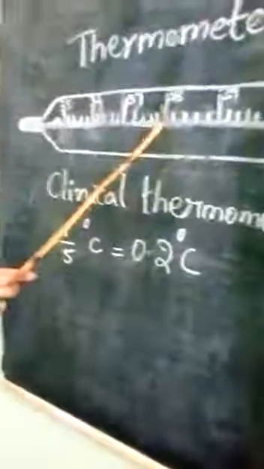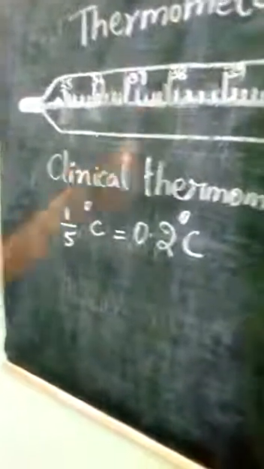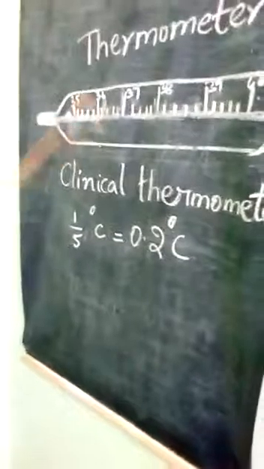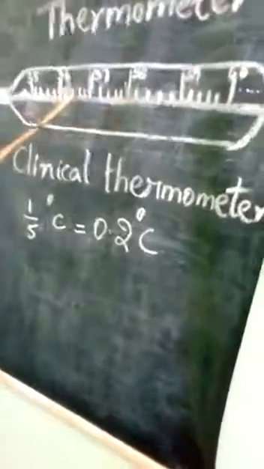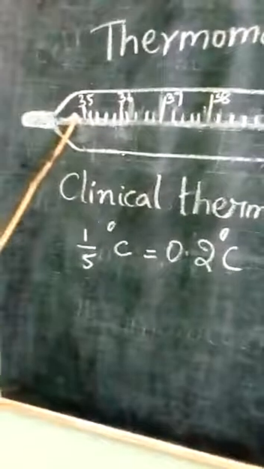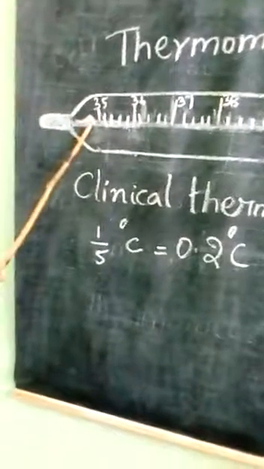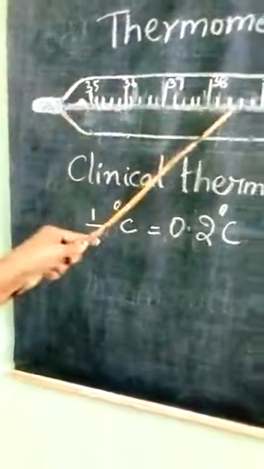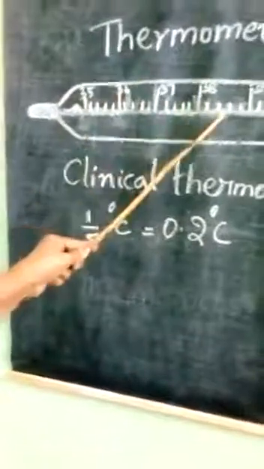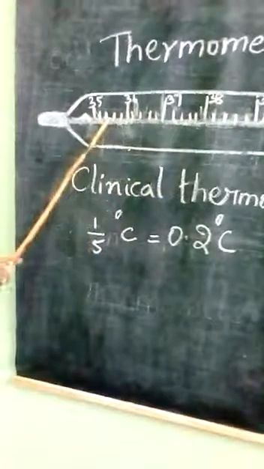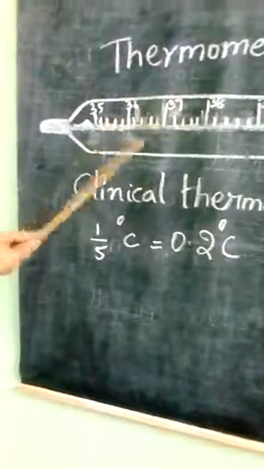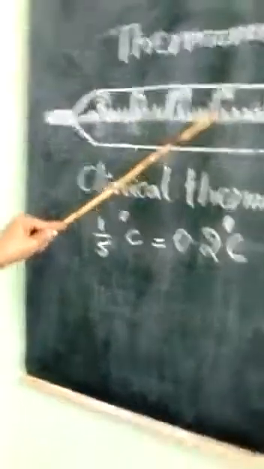You may wonder whether the mercury level may go back, but it doesn't. You can observe there is a constriction near the bulb end. Because of this constriction, the mercury is prevented from flowing back, so it remains at the maximum level.